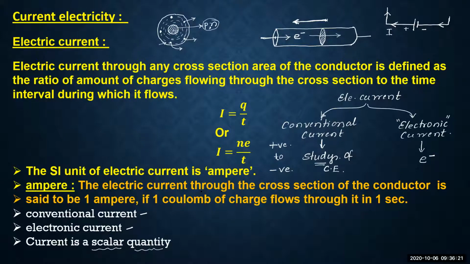Why is it a scalar quantity? Because electric current does not follow the vector law of addition.